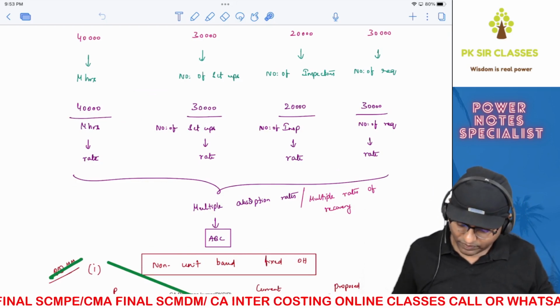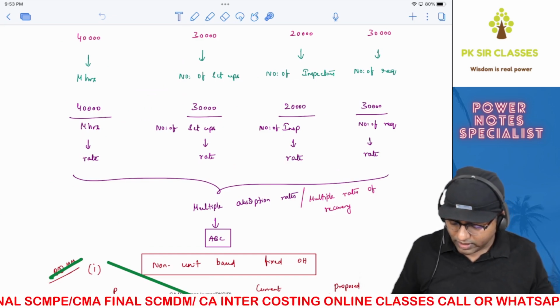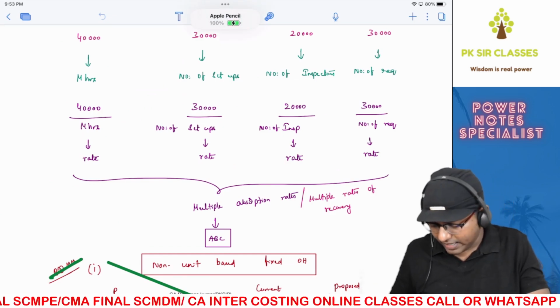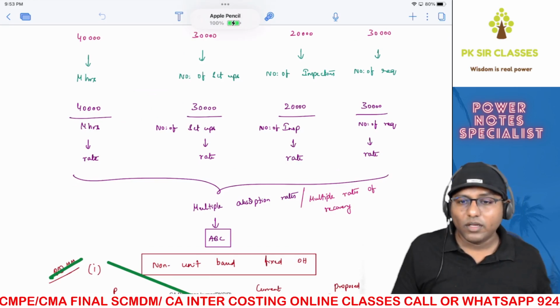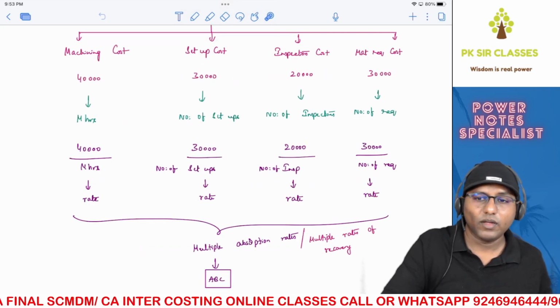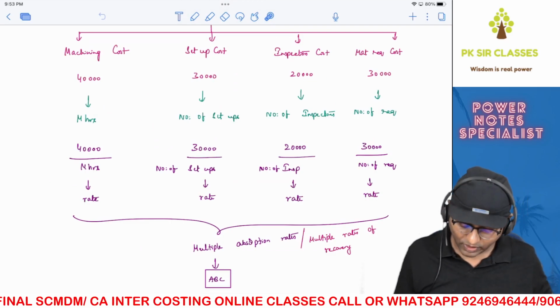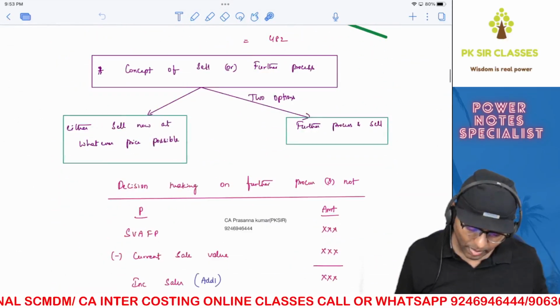You got the point? So, that is the logic and the concept of activity-based costing. You got this? Got this, guys? Right, chalo. Let's move on to the next one.